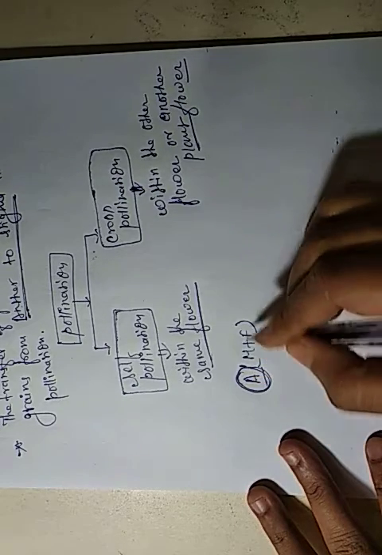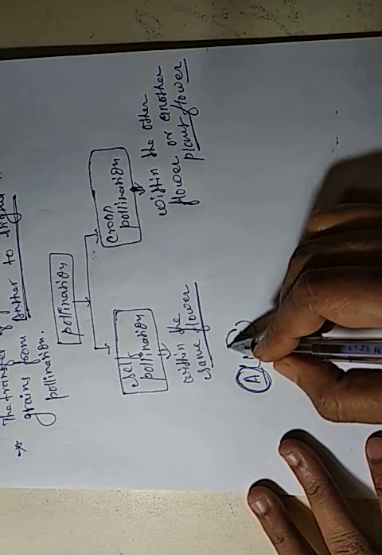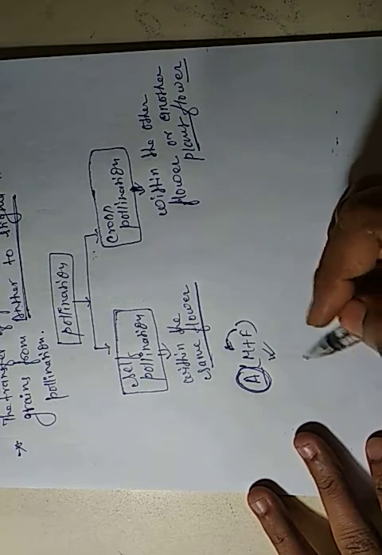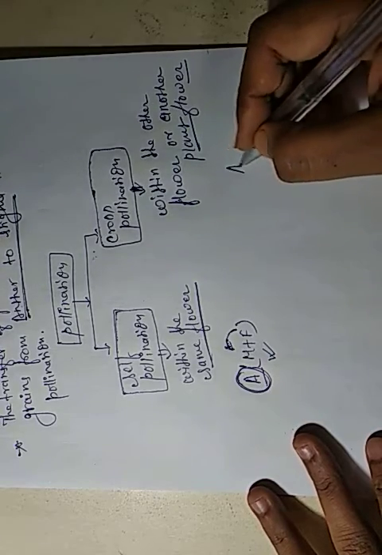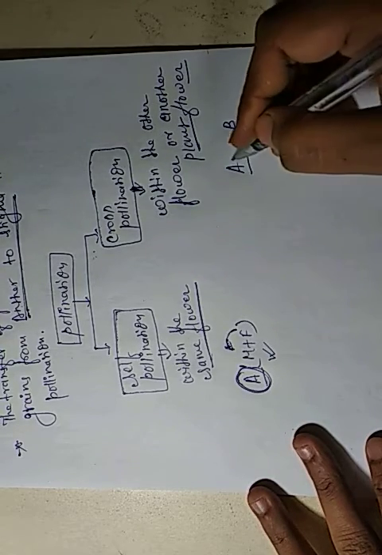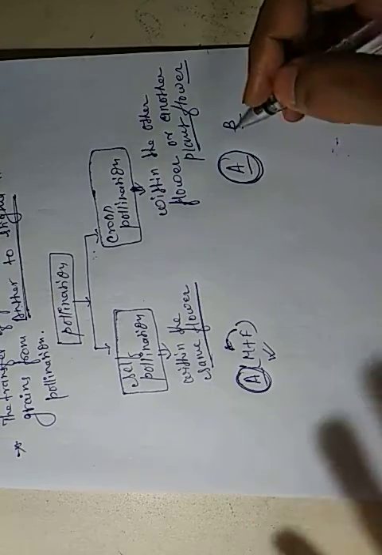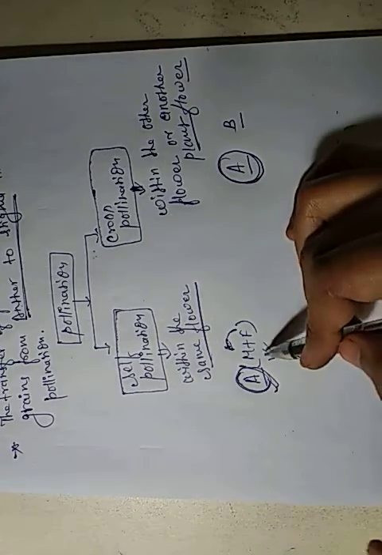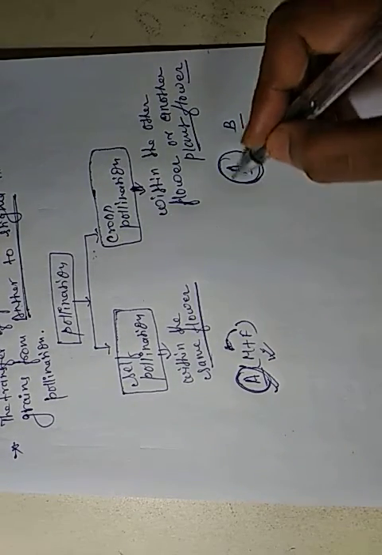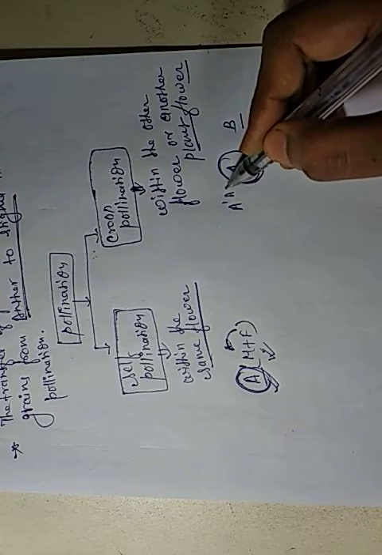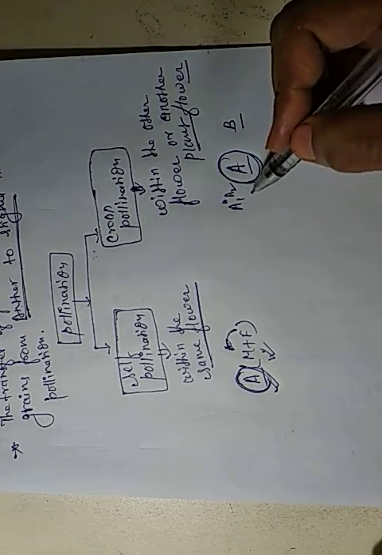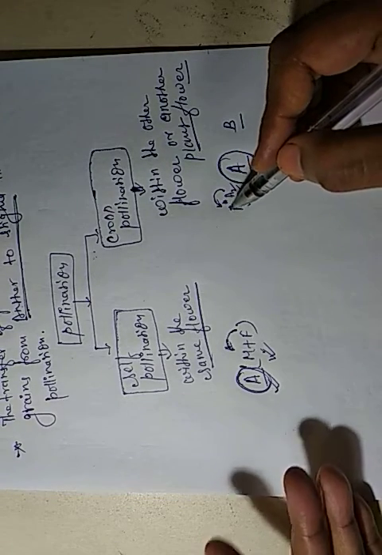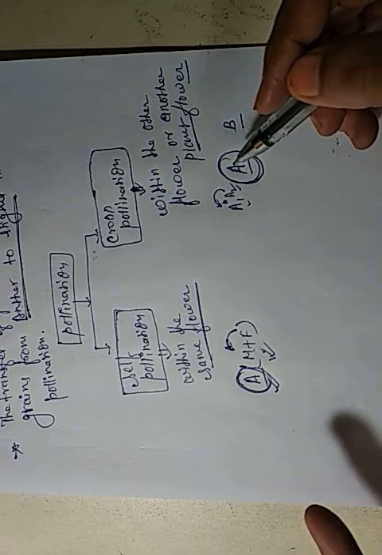In a single plant, if the pollen grain moves within one flower, we call it self-pollination. But if a single plant has two flowers, A1 and A2, and the A2 pollen grain falls on the stigma of A1, this is called cross-pollination.